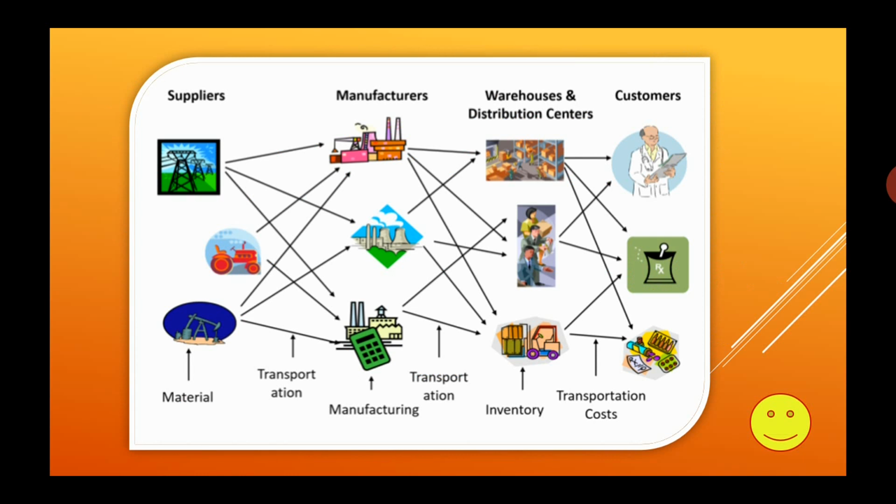In this one you can see the customers are at the last stage, and everything is interconnected. From the material side you can see there are some suppliers and some materials, all interconnected. Suppose the materials are transported to manufacturing, and farming is also needed for the manufacturing, and also the suppliers supply electricity.